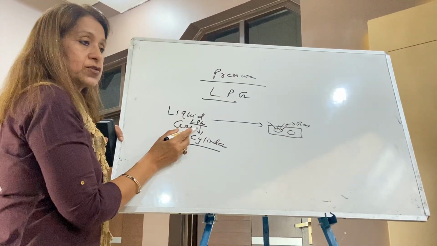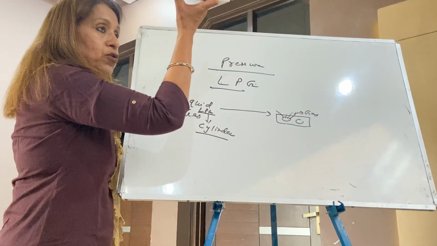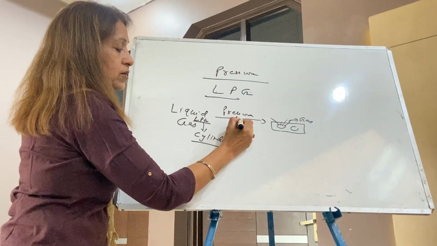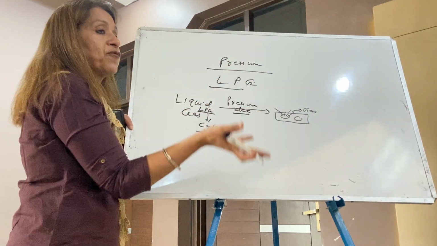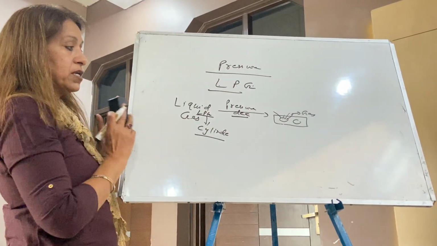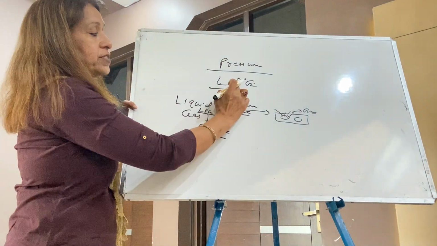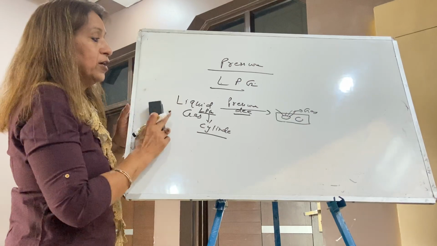It's stored in liquid form, liquefied petroleum gas. But when it comes out, the pressure decreases. When the pressure decreases, it comes out from the burners in the form of gas. This means liquefied petroleum gas. Actually it is a gas, but under pressure it is converted to a liquid.